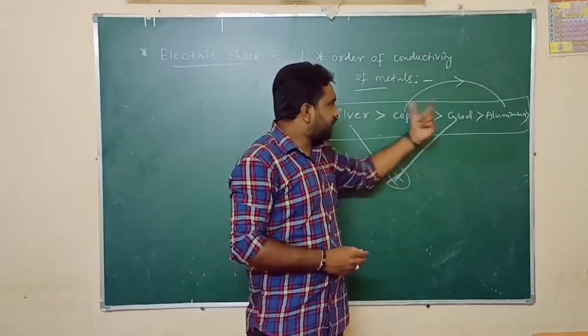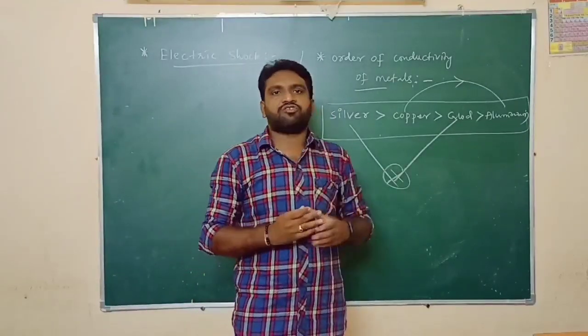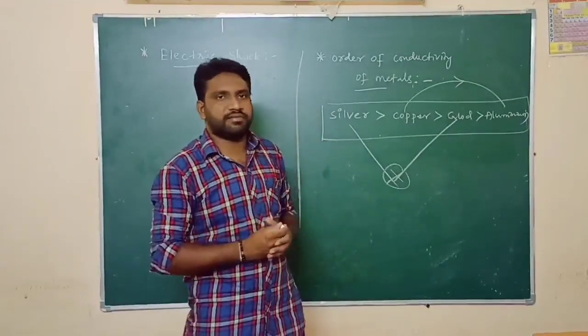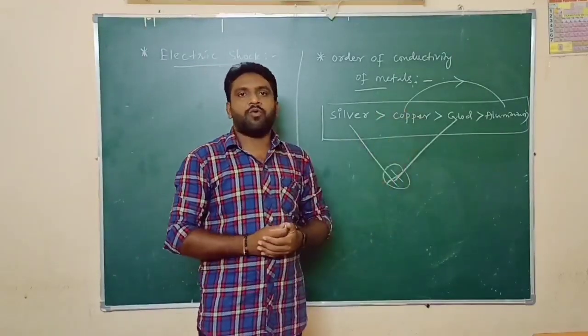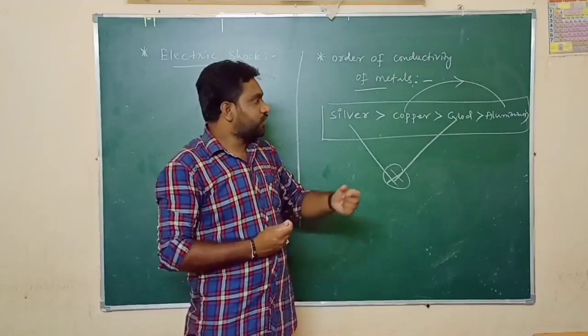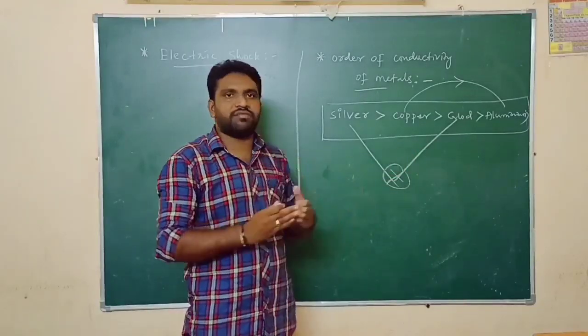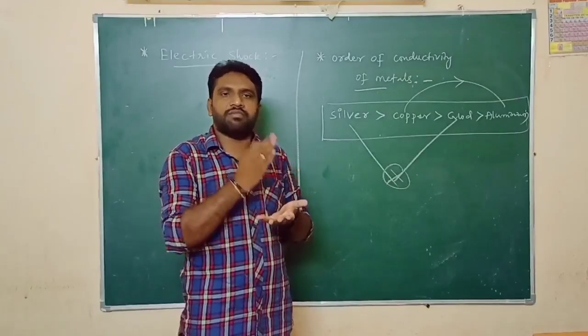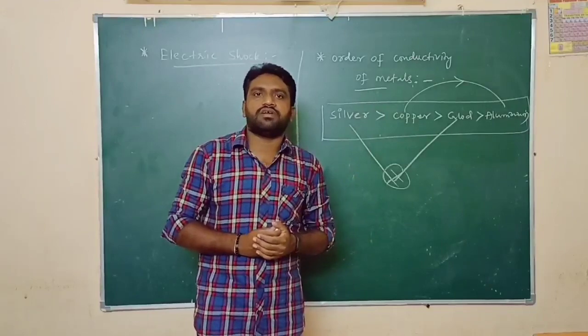First, copper and aluminum are available in large quantity. They are easily available in the Earth's crust. And next, they have more malleability and ductility, so we can make very thin wires. Even if you make copper into a thin wire, it does not break down, it does not melt, it does not cut down. So there is not much trouble for power transmission.